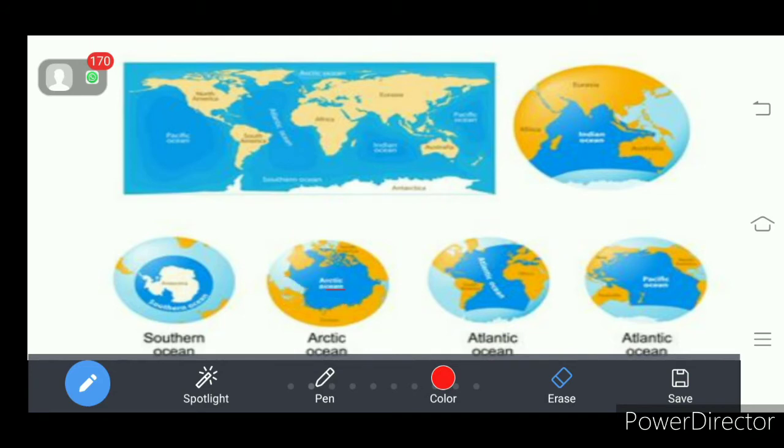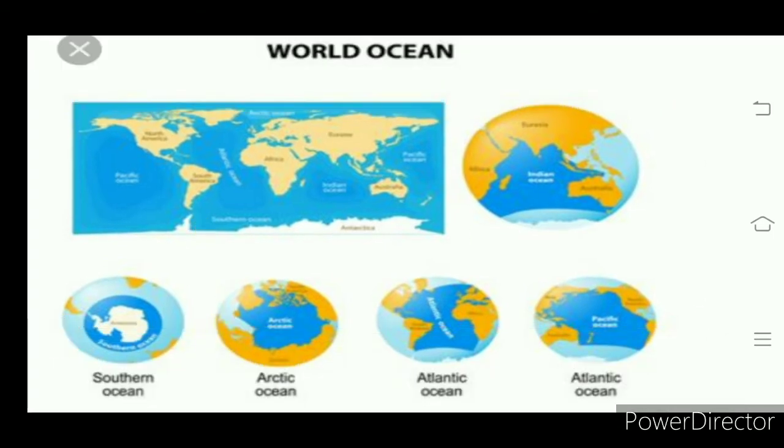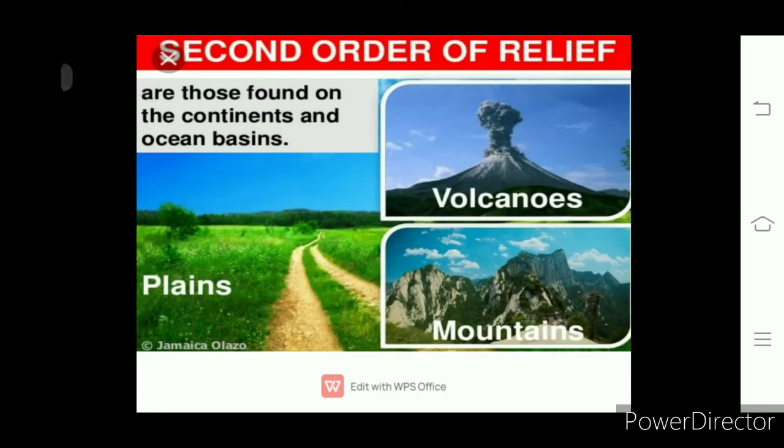Continents and oceans formed when the earth was forming, so they are called primary order of landforms. Then after, due to the internal process, low plains, plateaus and mountains formed, and those are second order of landforms.